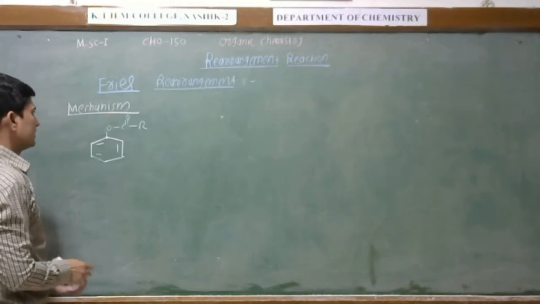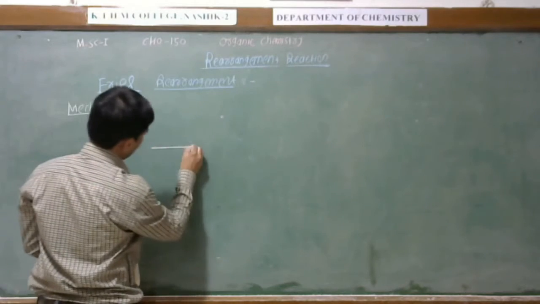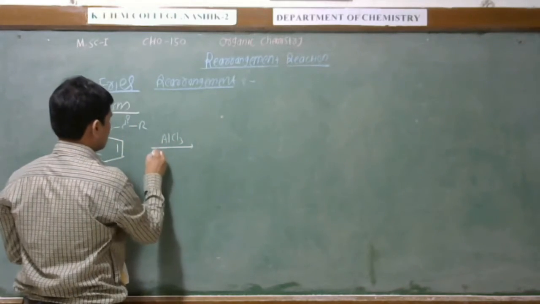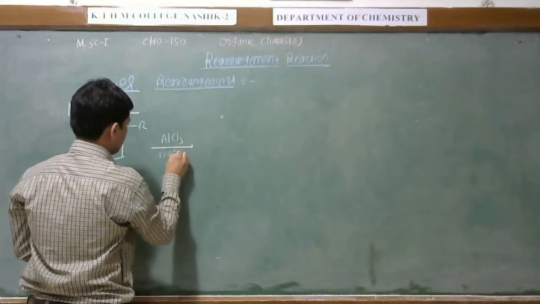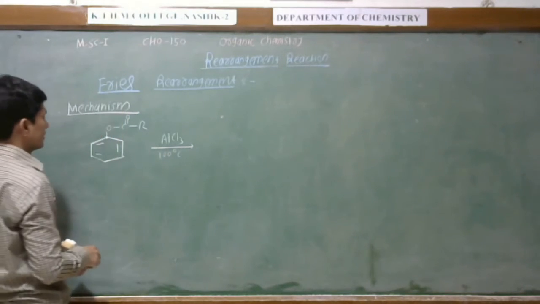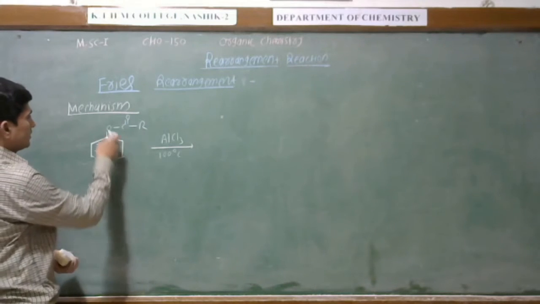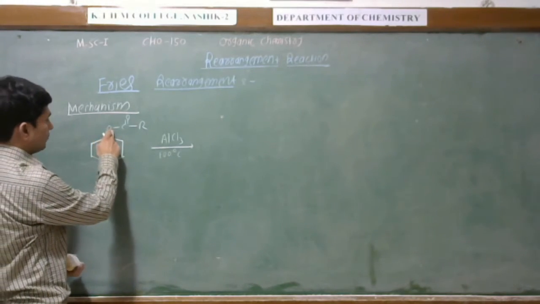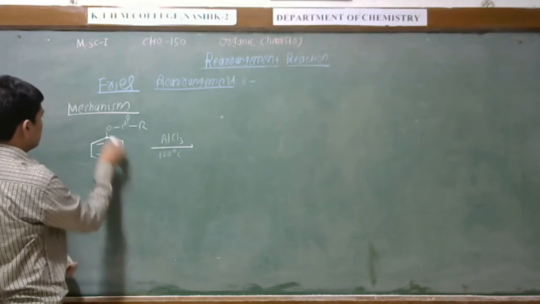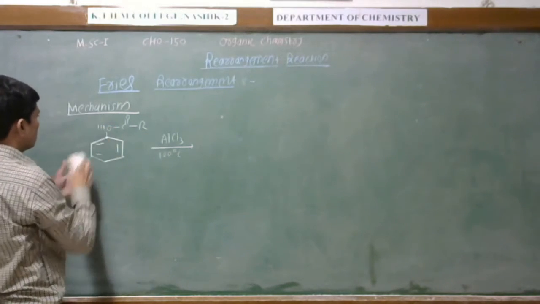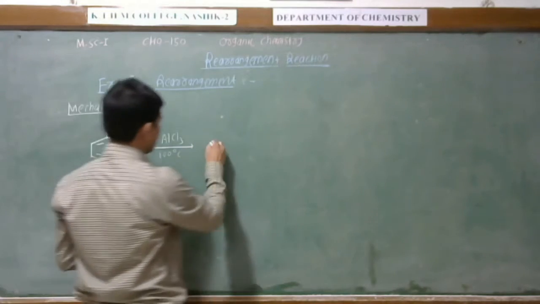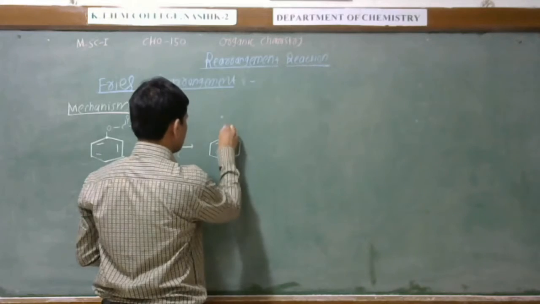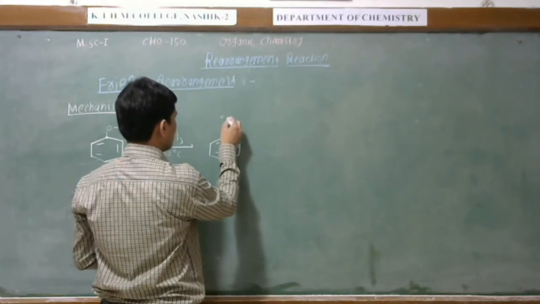See, this is the aryl ester when reacted with AlCl3 at 100 degrees Celsius. Then this lone pair of oxygen will approach the AlCl3, and there is formation of partial bonding.